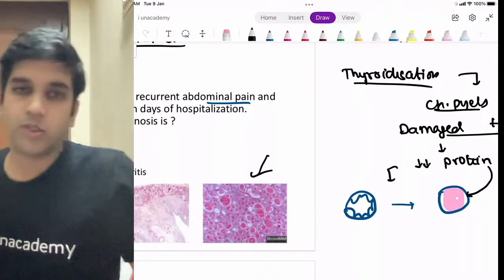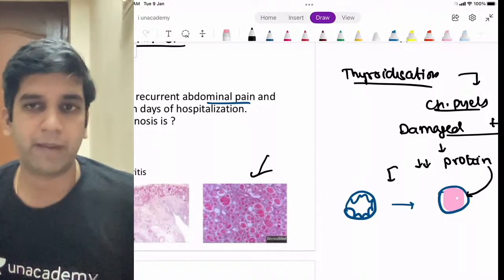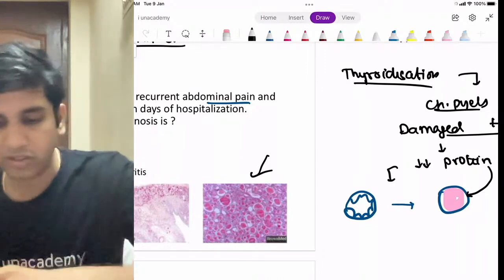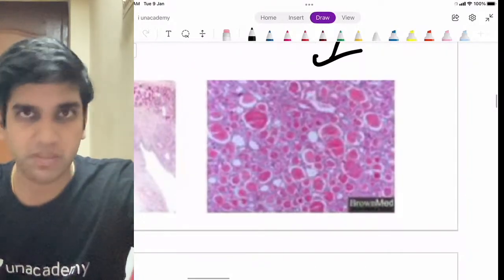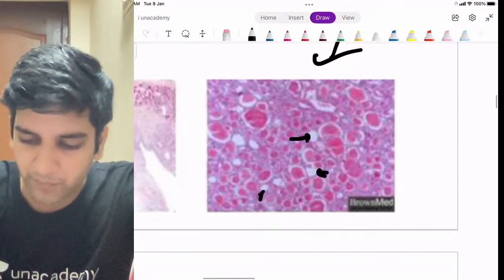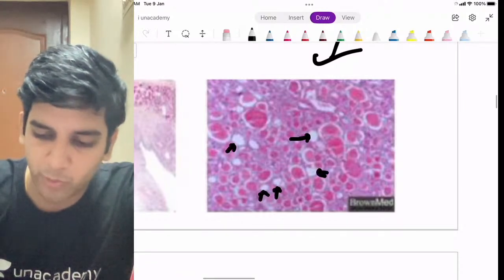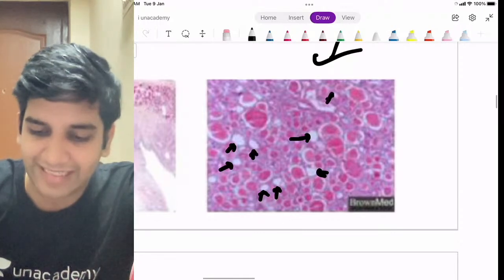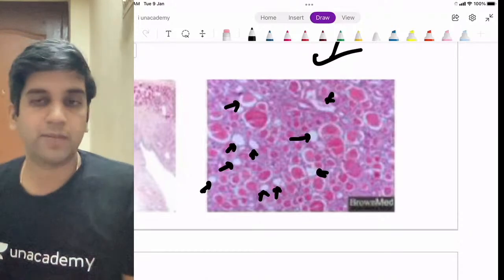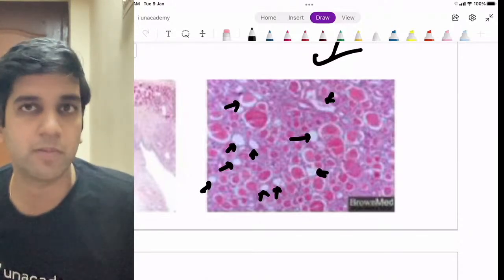See, Guru, it's not based on whole or partly. It's based on the severity and the accumulation. That's all. Even if you look at this, let me zoom this. So it's getting blurred, but still, can you say that I do have normal tubules here? Some of them with no protein deposition at all, with an intact lumen. Yes. So I do have both normal and abnormal. I cannot say that it should be full or it should be partly.